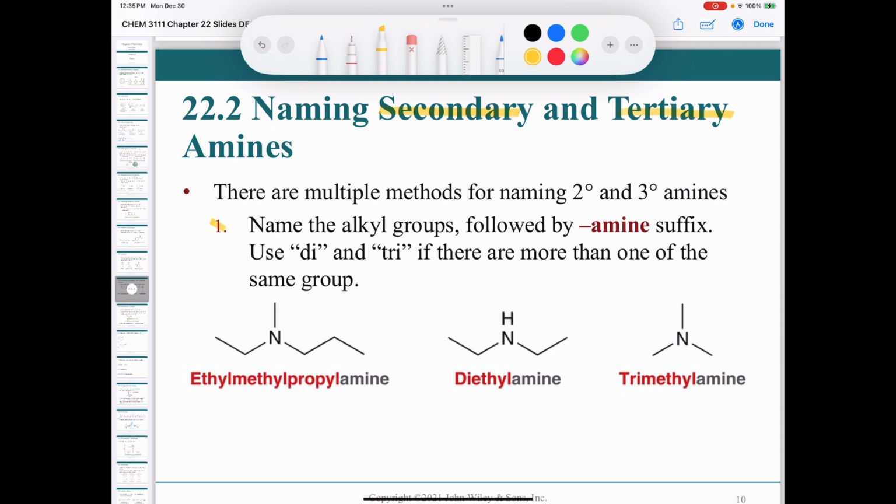Now on the one on the left-hand side here, you can see the groups are a methyl group and an ethyl group and a propyl group. So we just list them in alphabetical order. Ethyl, methyl, propyl, right? Again, just following the EMP alphabetical order. So ethyl, methyl, propyl, amine. The next one is a secondary amine, right? This one was a tertiary amine. Now we have a secondary amine. In this case, we have 2 ethyl groups. There's one here, there's one here. So we would just call this compound diethylamine. Diethylamine, just like that, and you're done. And for the last one, that is a tertiary amine. All 3 of the alkyl groups are the same. They're all methyl groups. So we call that compound trimethylamine.